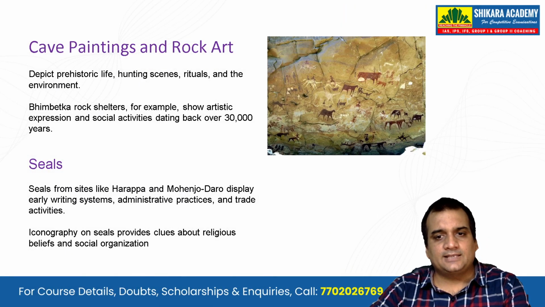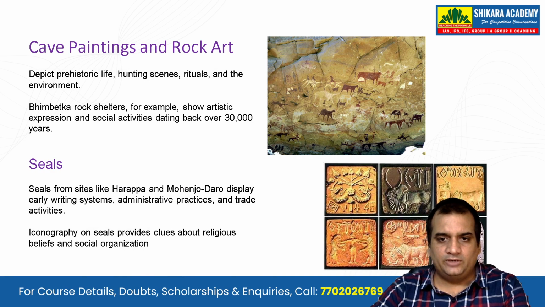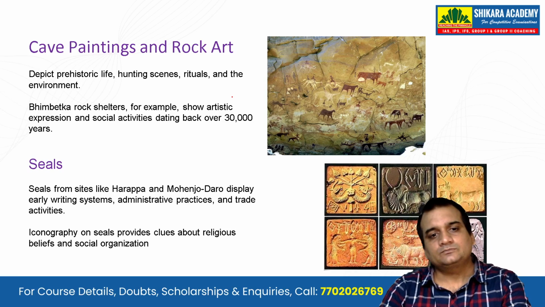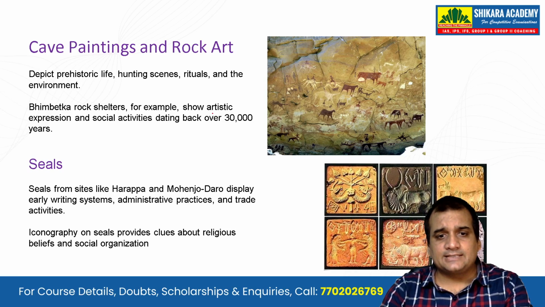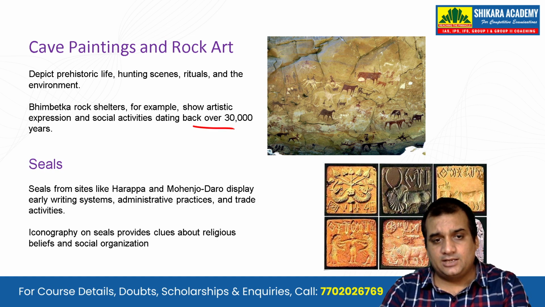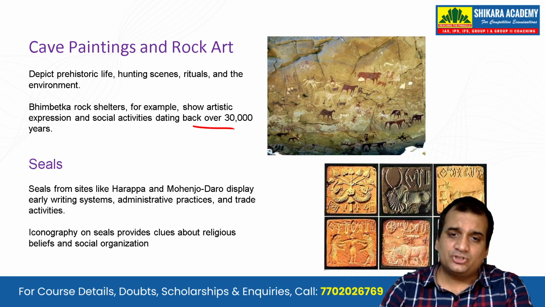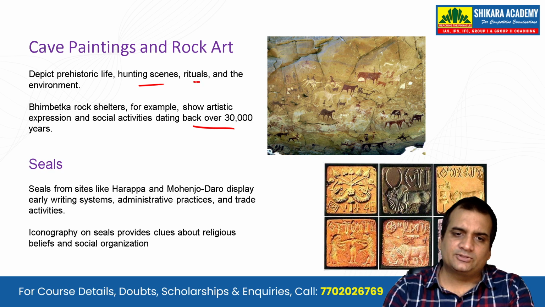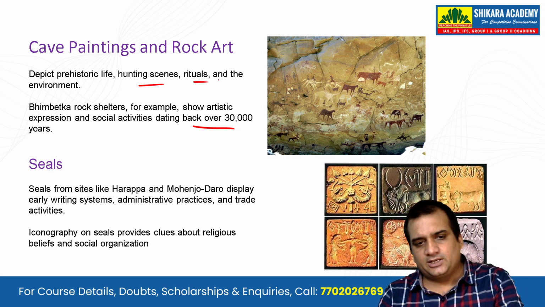Cave paintings and rock art also give us good information. The very famous Bhimbetka rock shelters, for example, show artistic expression and social activities dating back over 30,000 years. And the pictures here depict what? They depict prehistoric life, the hunting scenes, rituals, and the environment at that time.